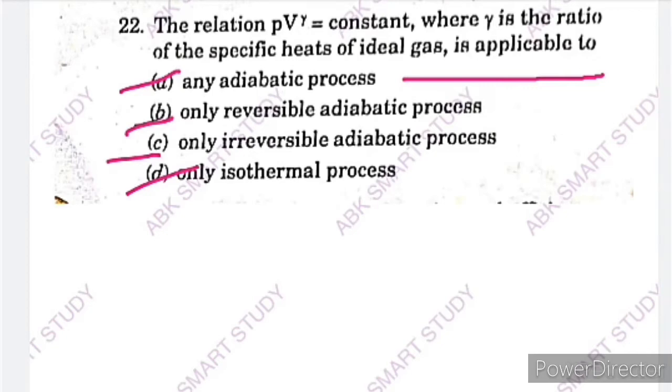So the relation PV raised to gamma is equal to constant is applicable only to a reversible adiabatic process. So here option B is given, only reversible adiabatic process. So option B is the correct answer. Next question.